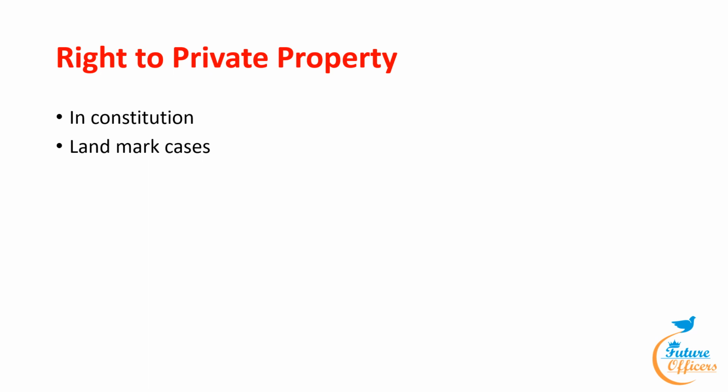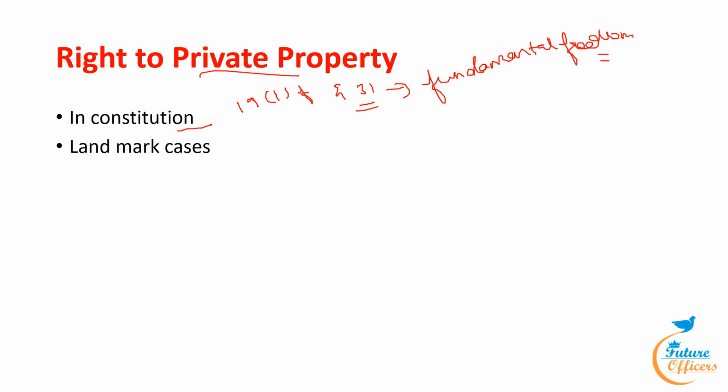Our first topic is about right to private property. Under the Constitution, we have to know about these provisions. Under Article 19(1)(f) and Article 31, the right to property was a fundamental freedom. This clause forbade taking property from citizens without a court order and guaranteed their ability to own, possess, and dispose of it.